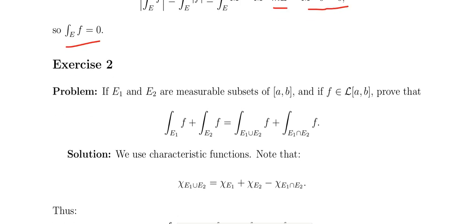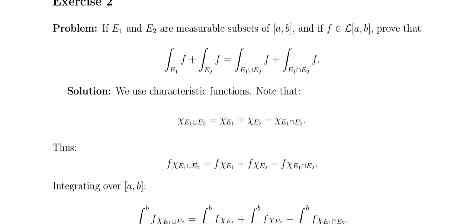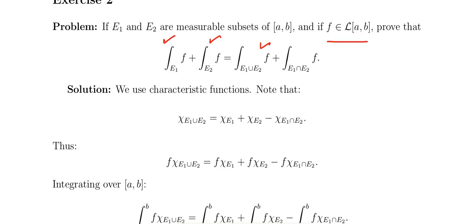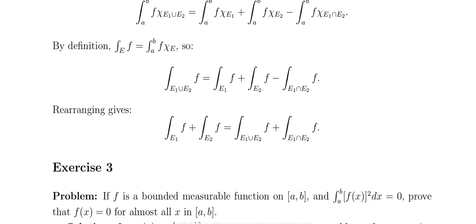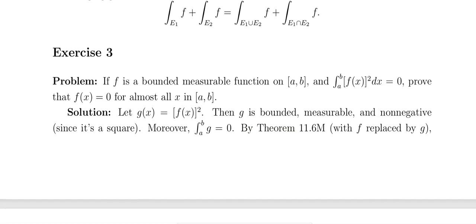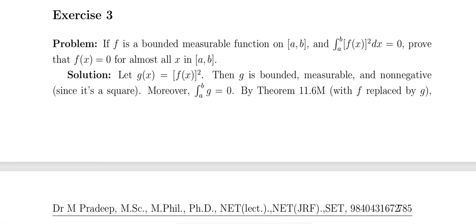In the same way, if E1 and E2 are measurable subsets of [a, b] and f is Lebesgue integrable on [a, b], then the integral of f over E1 plus the integral of f over E2 equals the integral of f over E1 union E2 plus the integral of f over E1 intersection E2. That is the property.